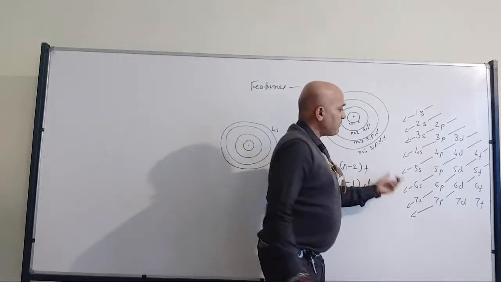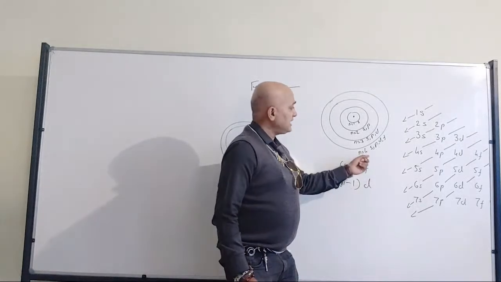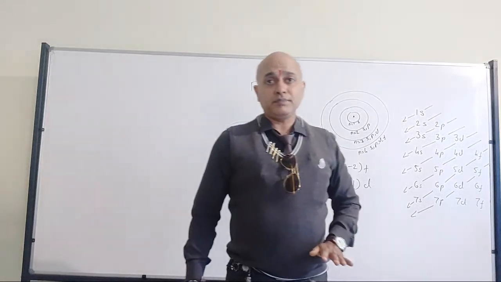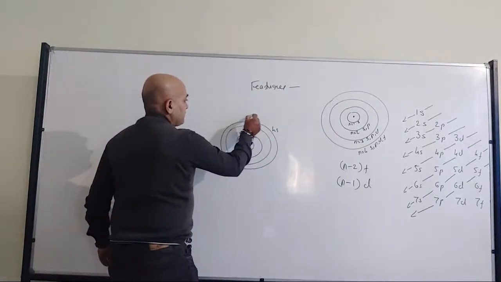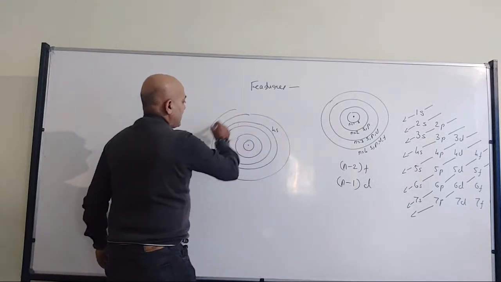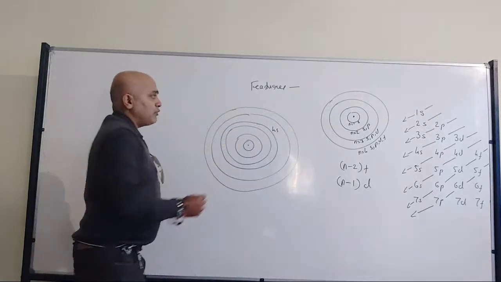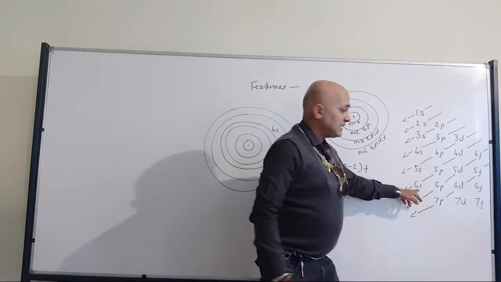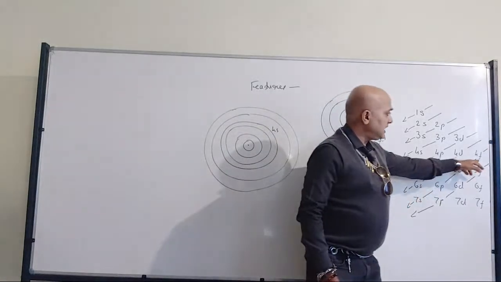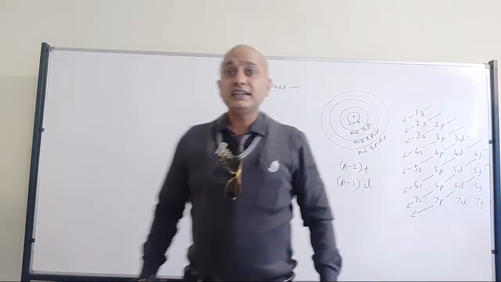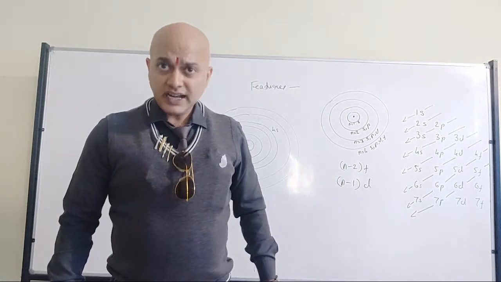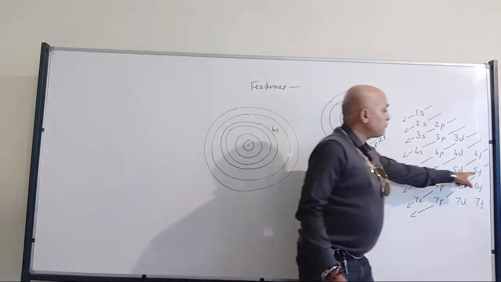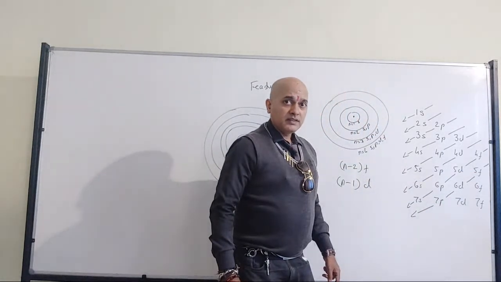Now the same logic for f. If you observe the f, at energy level 4 itself the f subshell is available, but it is not going to get filled up. Unless we have an element which has energy level 6 as its outermost one, only then will 4f start getting filled up. Energy level 6, then only 4f is going to start getting filled up. Right? Same logic. If I am talking about 7s, then only 5f is going to get filled up. Right?